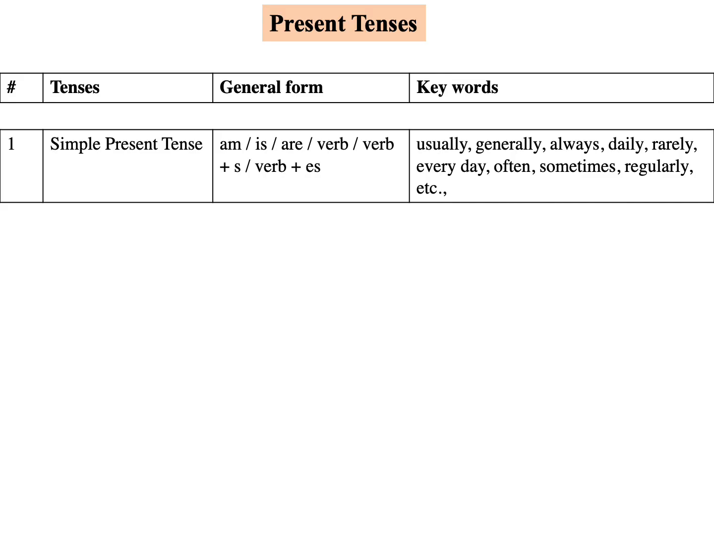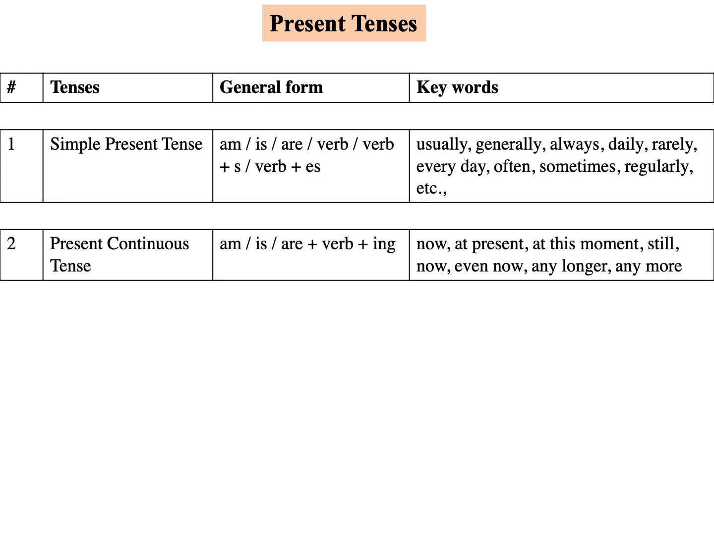In this tabular column, we have given the general form and keywords for each tense in present tense. For simple present tense, the sentence can have a verb as am, is, are. I am a boy. He is a girl. They are students. The verb in the present form will be present here. If it is third person singular, we will add s or es. Then the keywords are usually, generally, always, daily, rarely, every day, often, sometimes, regularly, etc.